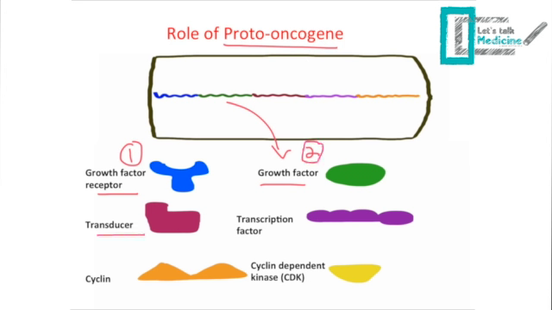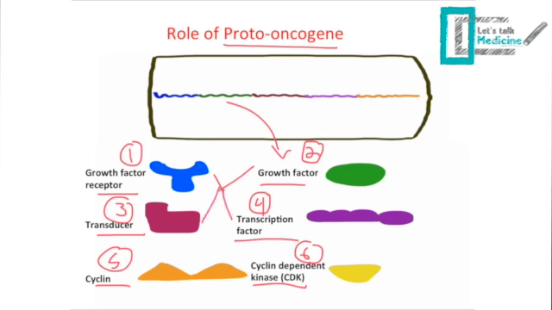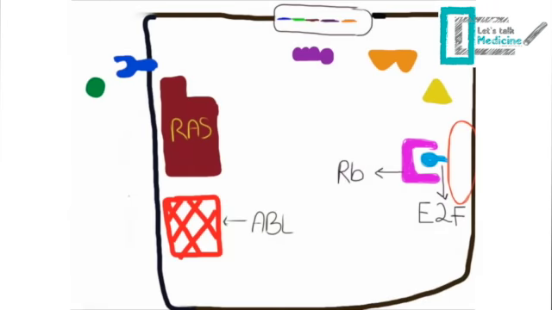The third one will give us the transducer. The fourth will give us a transcription factor. Also, we will have genes for cyclin and CDK, which is cyclin-dependent kinase. These all act together in harmony to promote cell growth.